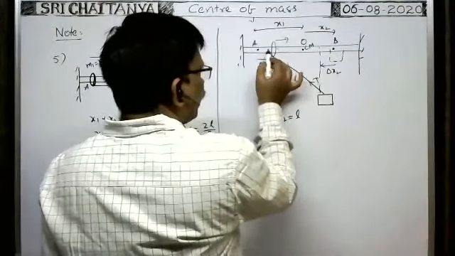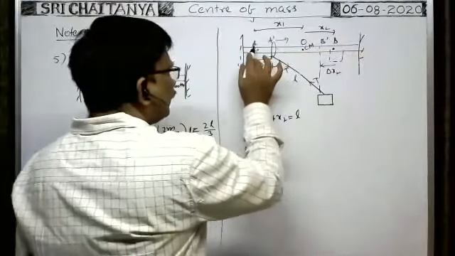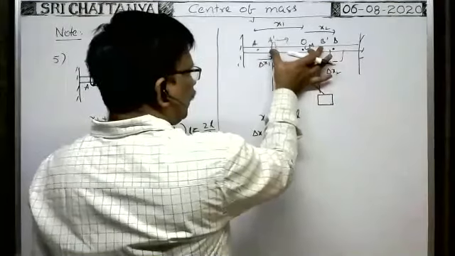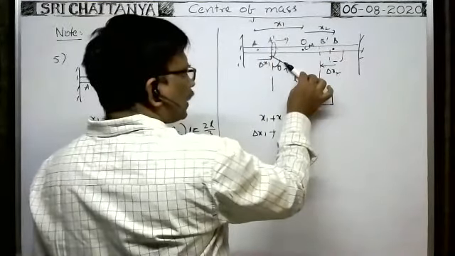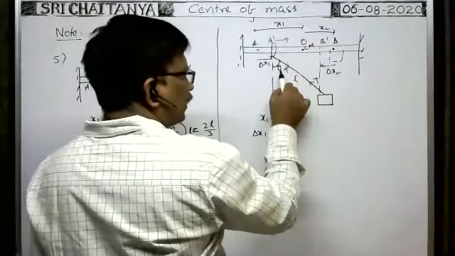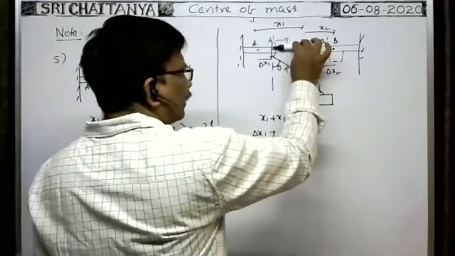Okay, what about this here? This one is A dash, this is say B dash. A dash is equal to delta x1 plus this length. In this right angle triangle, the component of the length of the string along the horizontal is equal to L sin theta, we can write now, because this is theta, this is theta. If it is L, this component is equal to L sin theta.